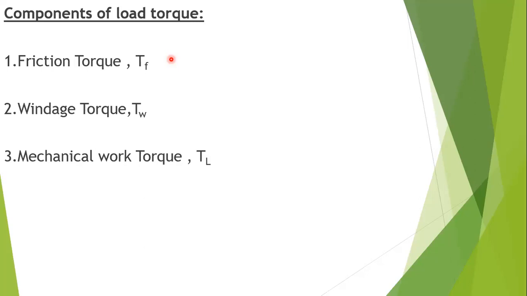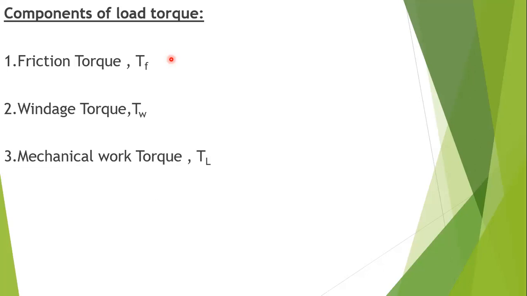The second one is windage torque. Windage torque means that when the motor runs, wind is generated, which opposes the rotation of the machine. So when the motor runs, wind is generated and a torque opposes the motion. That's why it is called windage torque.